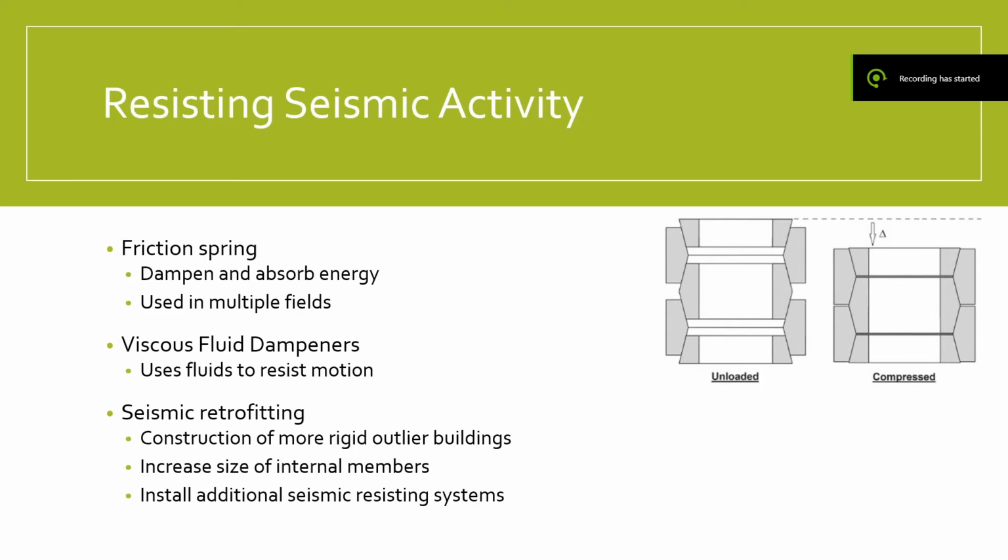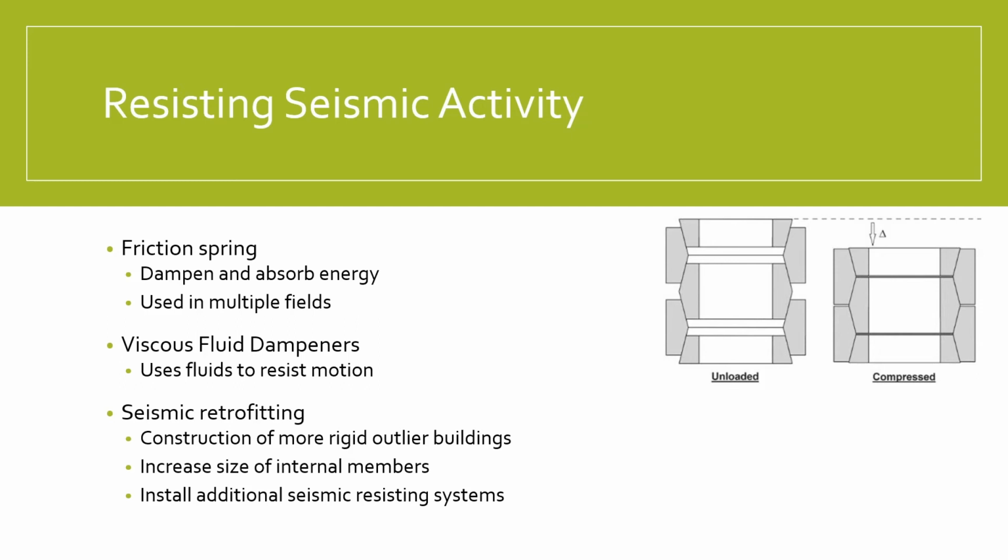Another way of decreasing seismic load is the friction spring. One such model is shown on the right. It consists of concentric steel rings which slot into one another to provide a dampening effect. It sort of works like shocks on a car, but for larger loads. They expand and contract when under motion, which diverts some deformation to this motion and decreases the load on the building.